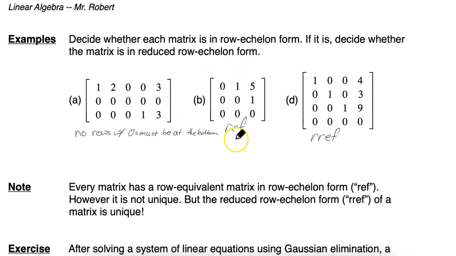The second example is in row echelon form, not reduced row echelon form. The problem is there's a 5 here, so if there was a 0 here, it would be RREF. Finally, this matrix here is in reduced row echelon form.